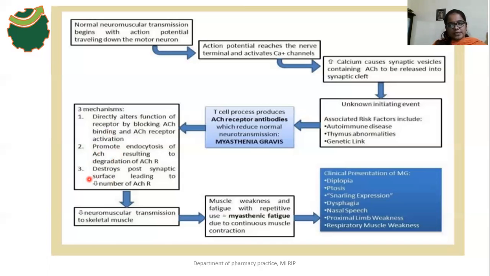So the number of receptors decreases, which means acetylcholine is unable to bind with acetylcholine receptors. So then what will happen? There is no acetylcholine action on the skeletal muscles. Then ultimately it may lead to muscle weakness. Okay, so as a result of these three different mechanisms, neuromuscular transmission to skeletal muscles is reduced. Then muscle weakness occurs, and fatigue also occurs.